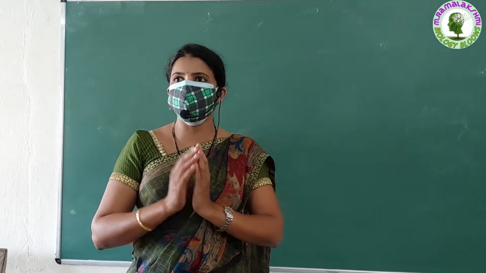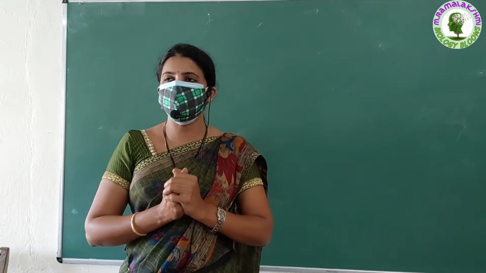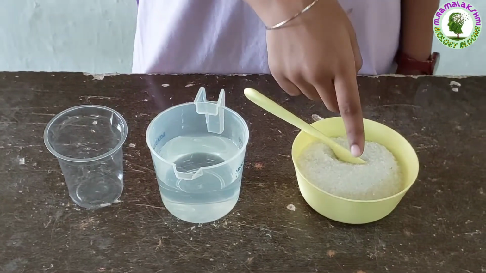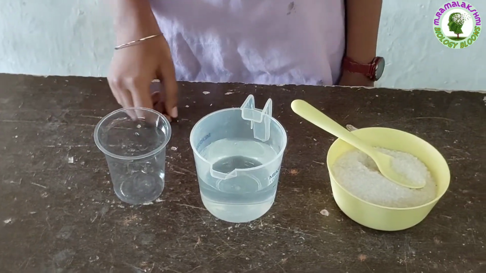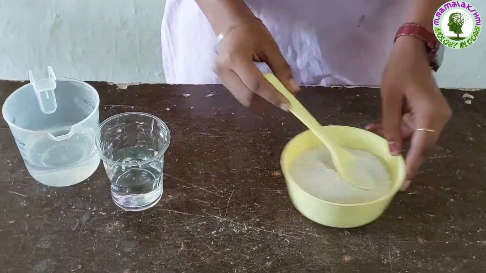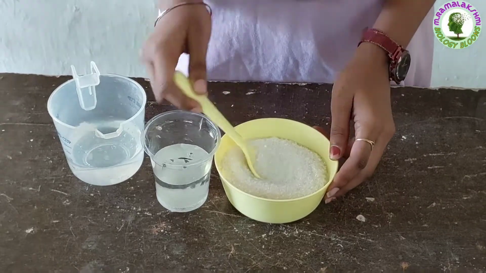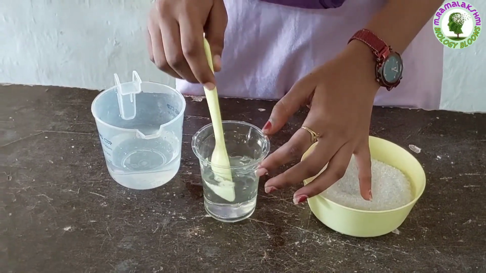To do this activity, who will come? Harshita, come here. Do you know how to prepare sugar solution? Yes, ma'am. Will you prepare that once? So, to make sugar solution, what do you want? Sugar, spoon, water, glass. Okay, make it. Prepared, ma'am.